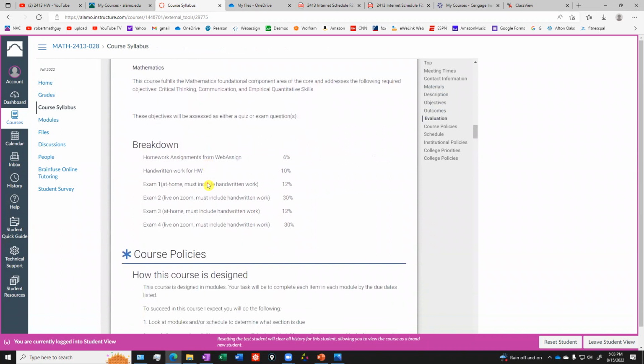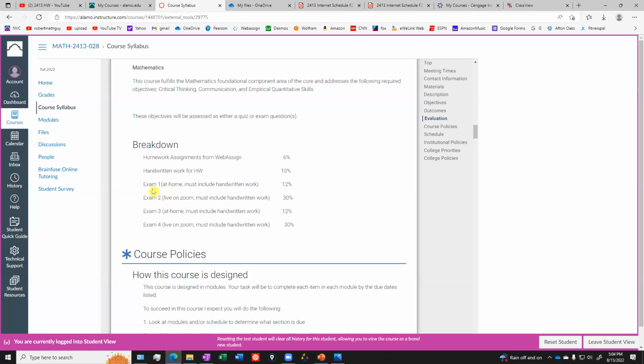This is the way the grade is determined. All those homework assignments that you do online are 6% of your grade. So the answers you type into the computer system, that's 6% of your grade. All your handwritten work that you submit that goes along with those answers, that's 10% of your grade. So if you have hundreds on all of your online work, but you don't submit any handwritten work, that's going to cost you 10 points on your overall grade. So that means you'll be starting at a 90. I have to have handwritten work to support your answers online.